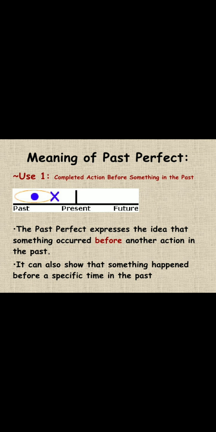Meaning of the past perfect. The past perfect expresses the idea that something occurred before another action in the past. It can also show that something happened before a specific time in the past. It is called the past perfect tense.